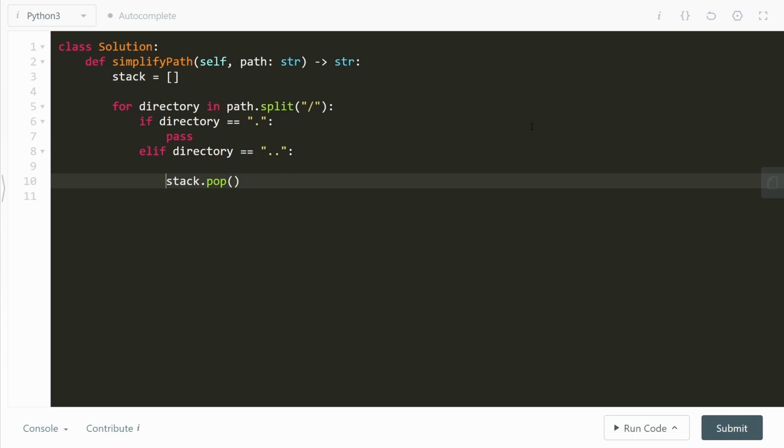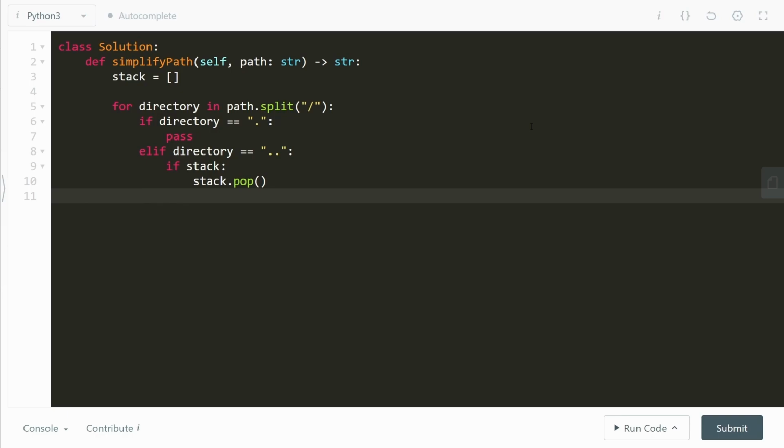But now there is a very important edge case, a very important condition I'm going to write. It's not always the case that you can pop this directory from the stack. For stack.pop to work, you have to ensure that the stack is not empty. Because if the stack is empty and you pop an element out of the stack, that is going to give you an error, whether it be Python or C++ or Java. All of these languages are going to give you an error if you pop an element out of an empty stack. So first we'll check: if the stack exists, only then do the stack.pop operation.